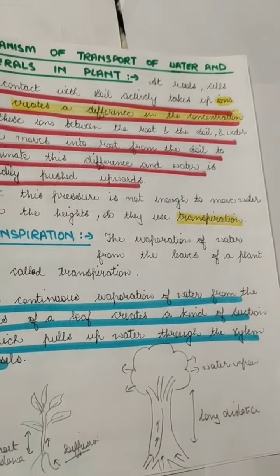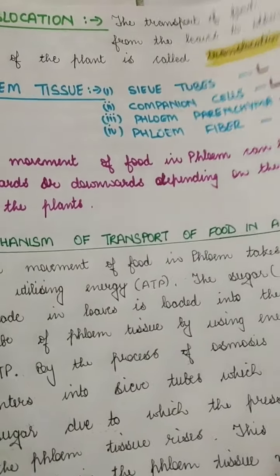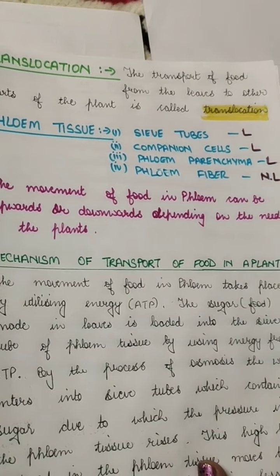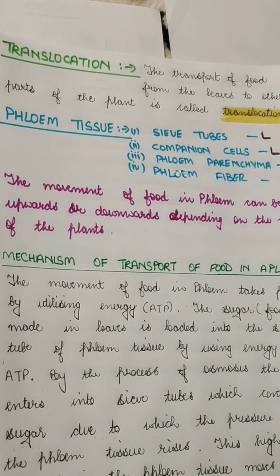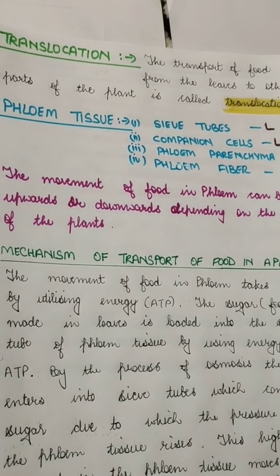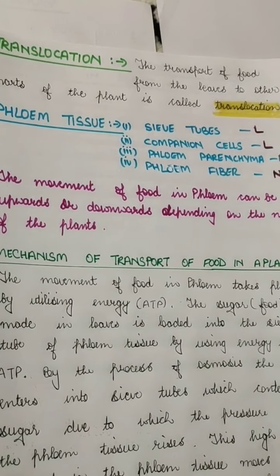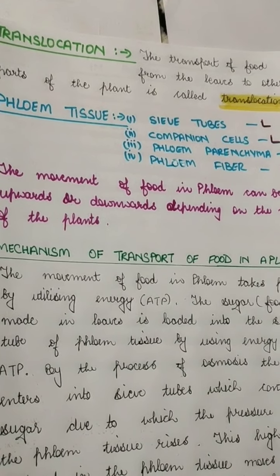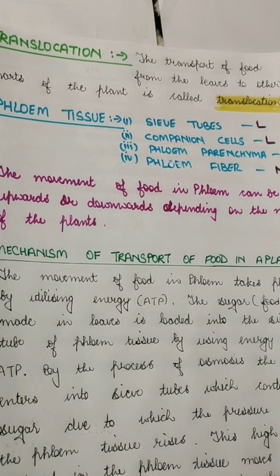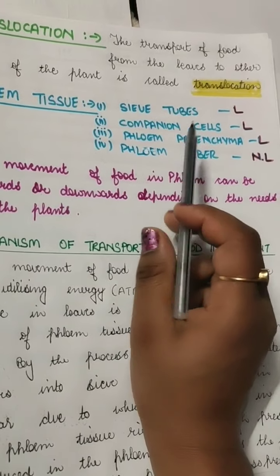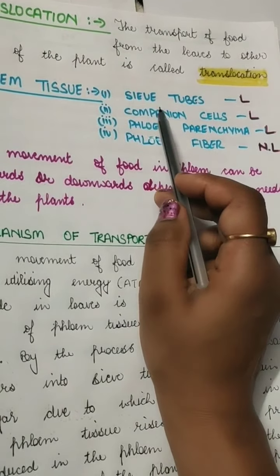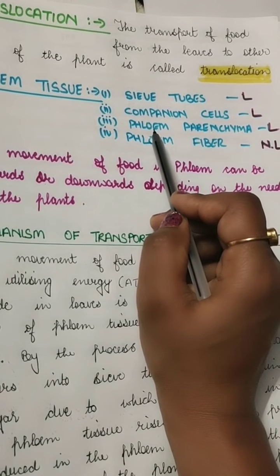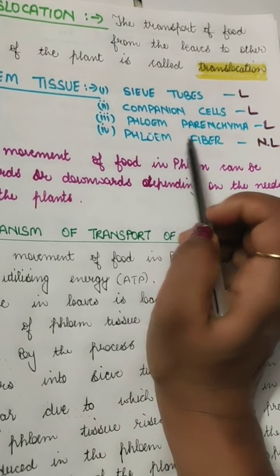Now, transportation of food. Transportation of food is called translocation. In translocation, the food is moved in different directions from the leaves. Leaves make food by the process of photosynthesis, and this is transported by the phloem tissue. Phloem tissue also has 4 types of cells. Of these 4 types of cells, 3 are living and 1 is dead. The sieve tube, companion cells, and phloem parenchyma are the living cells, but phloem fiber is dead.